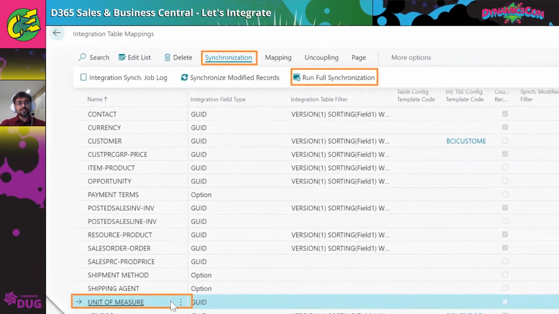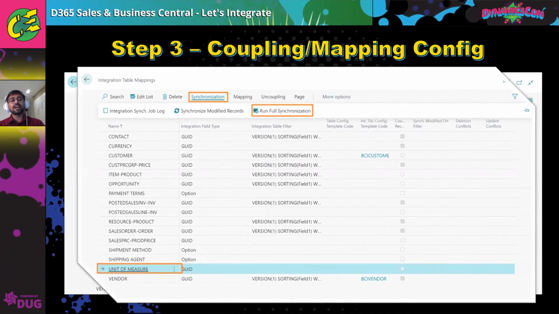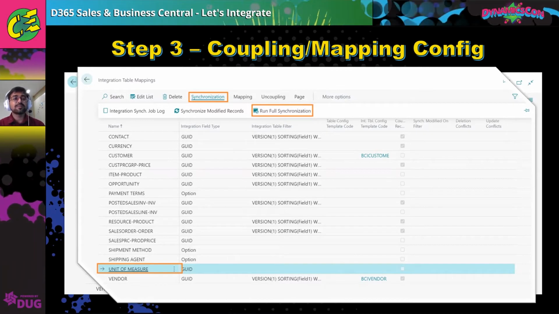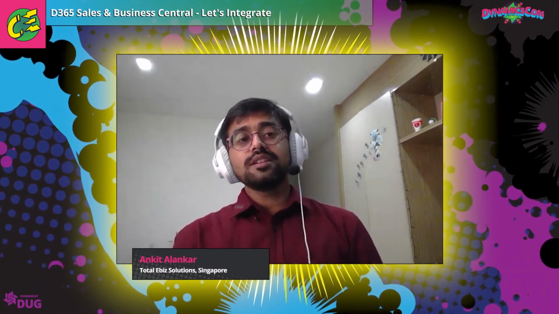And then finally, another thing I did was a synchronization. So I just selected unit of measure here. I selected synchronization and clicked on run full synchronization. So that's where you are actually synchronizing this unit of measure, as well as the price list, as well as the products, as well as the customer. So that's where you have configured the initial mapping. Okay, that's it. So now we'll go to the demo.